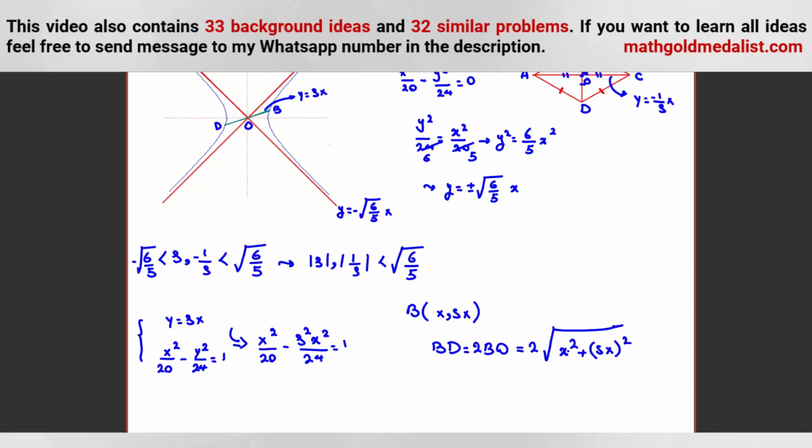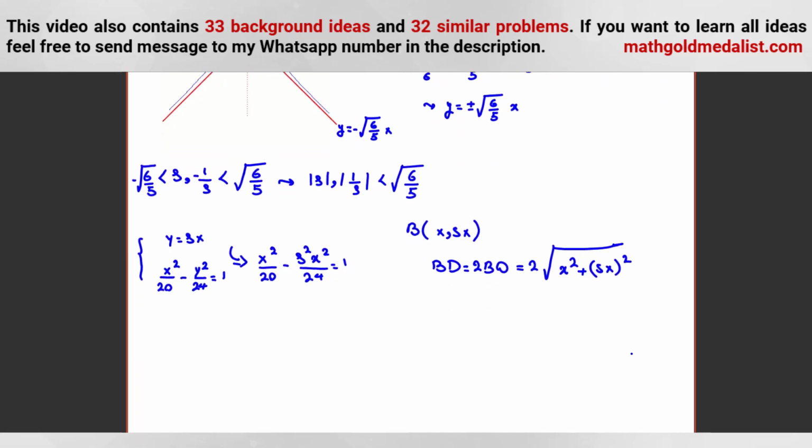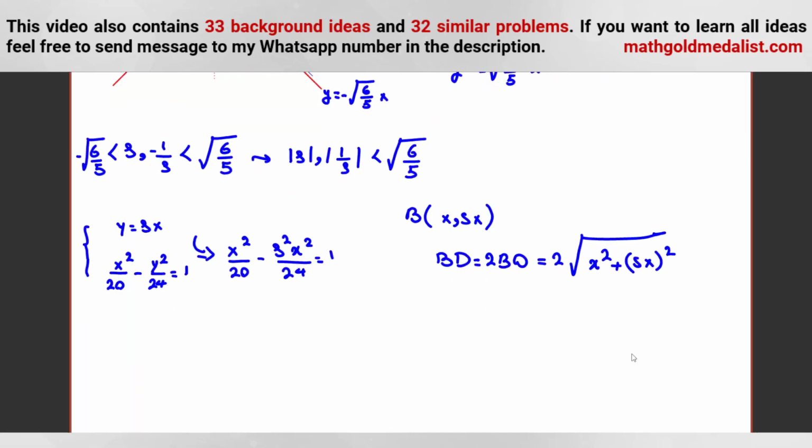Okay, so we should find this part and its minimum, under the conditions we know they satisfy. If we calculate, we can see x squared times 1 over 20 minus s squared over 24 is 1.